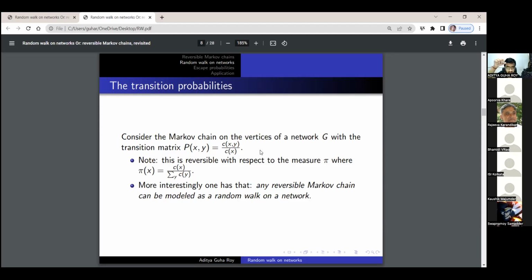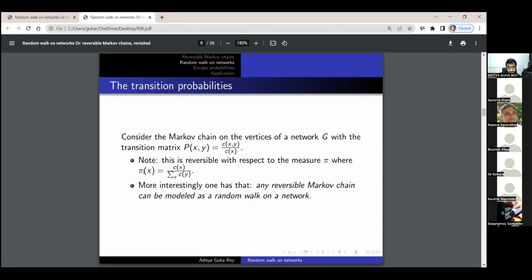So this Markov chain is actually reversible with respect to the reversible measure pi x, where pi x is given by Cx divided by the summation over y of Cy. This summation is the total conductance over all the nodes, and Cx is the conductance at the node x. It's easy to see that pi x adds up to 1.